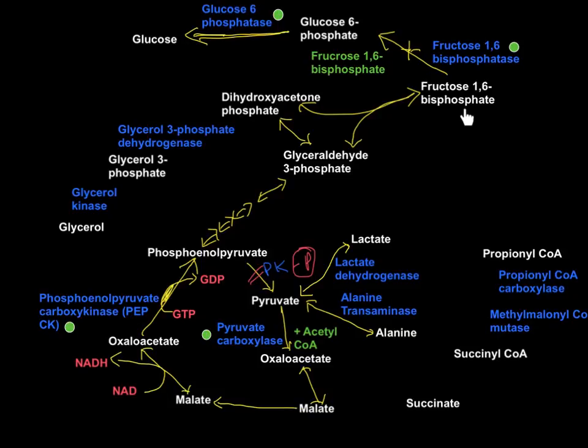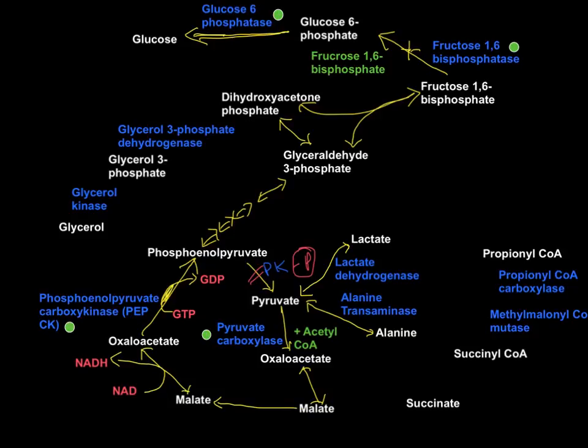They both combine to make fructose 1,6-bisphosphate, then glucose 6-phosphate and glucose. So important enzymes that are needed here are lactate dehydrogenase, pyruvate carboxylase, phosphoenolpyruvate carboxykinase, fructose 1,6-bisphosphatase, and glucose 6-phosphatase. This is how lactate coming from anaerobic glycolysis can be converted to glucose in the liver and to a certain extent in kidney. Now let's see how alanine is converted, propionyl CoA coming from odd number carbon fatty acids converted to